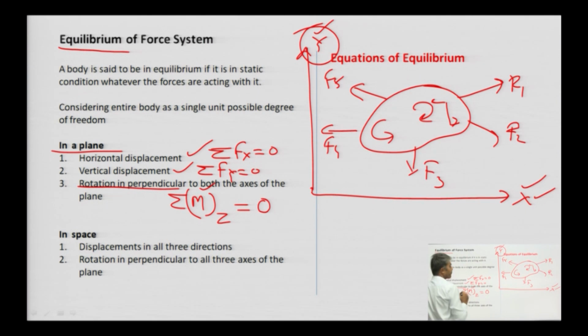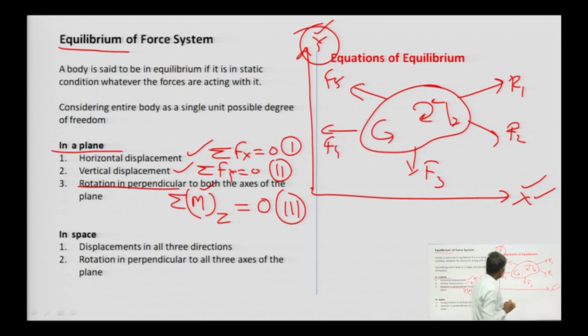So, these are condition number 1, condition number 2 and condition number 3, and these are known as the static equations of equilibrium in case of 2D.